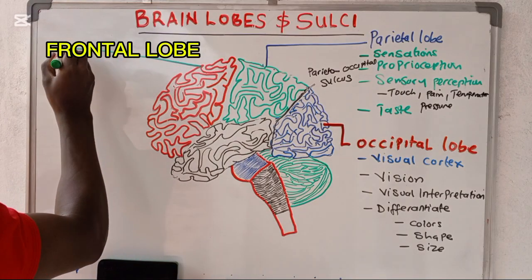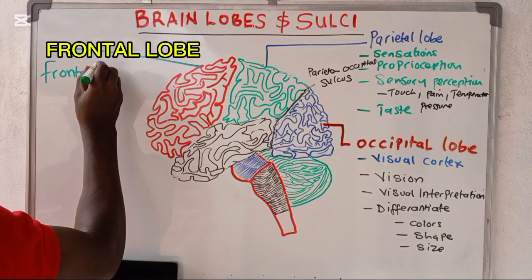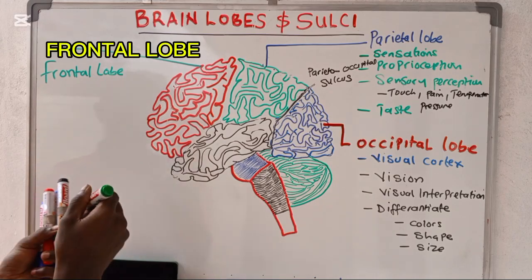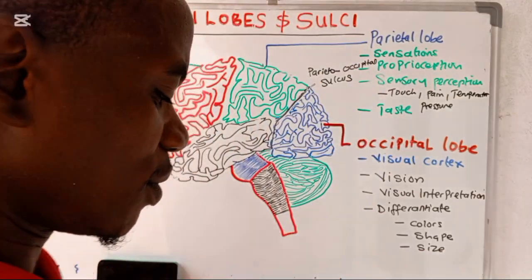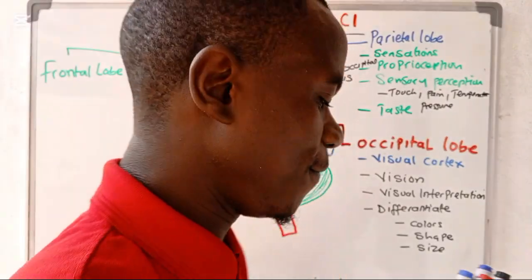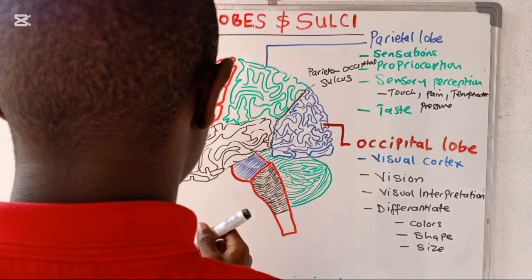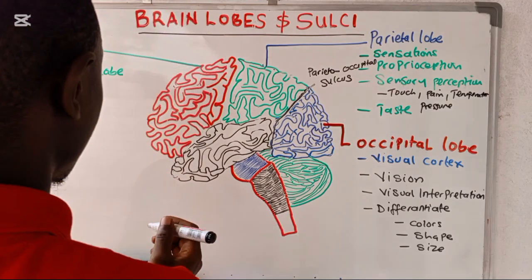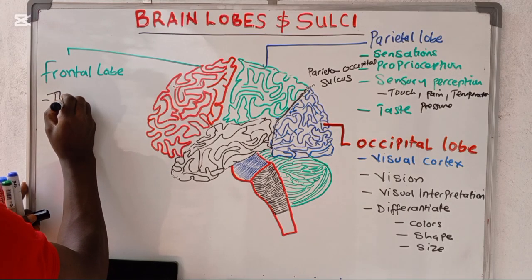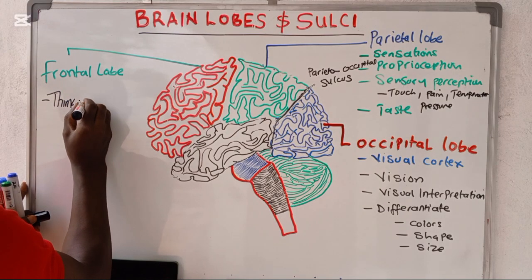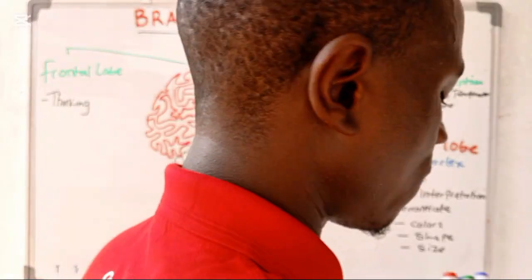The frontal lobe does a lot of functions, but to mention a few, the following are some of the functions played by the frontal lobe. The first one is thinking. Our thinking ability is going to be coming from the frontal lobe.